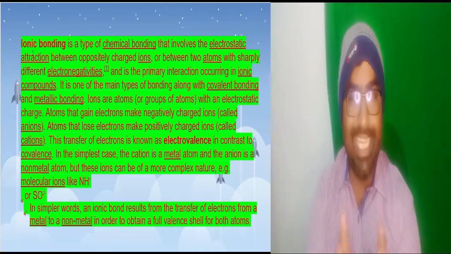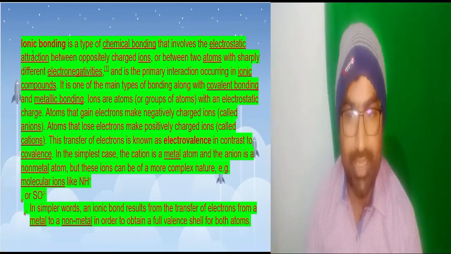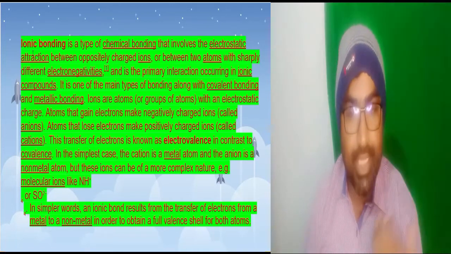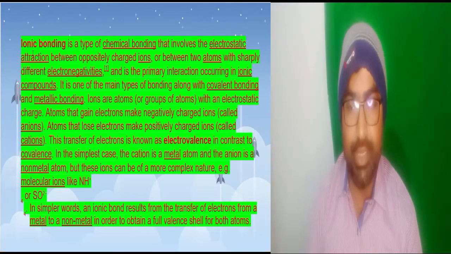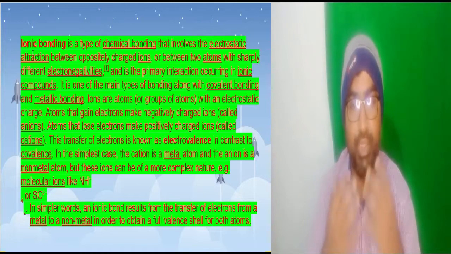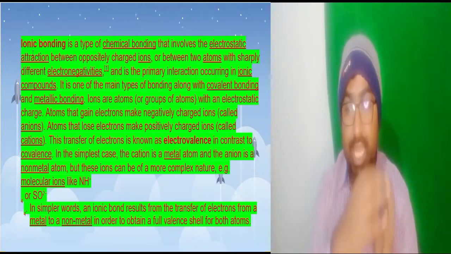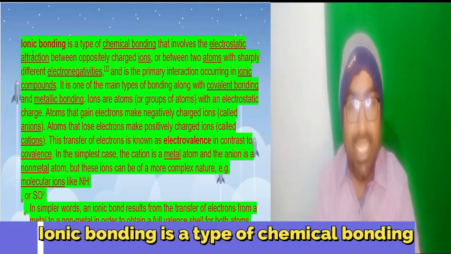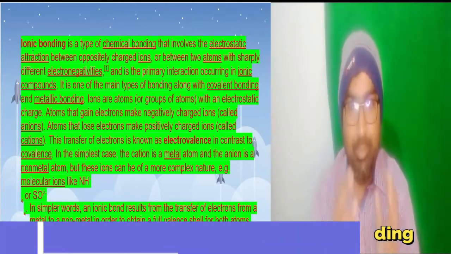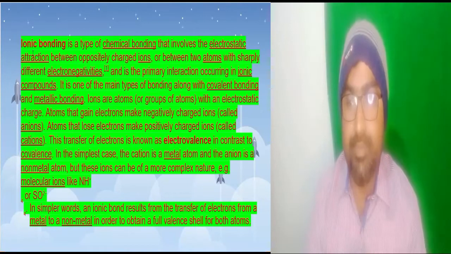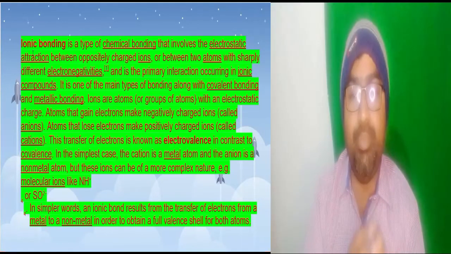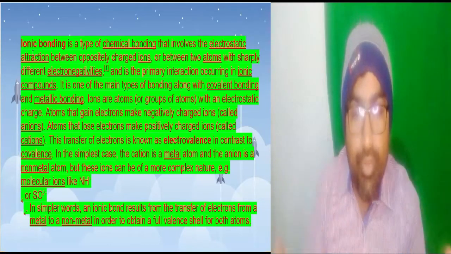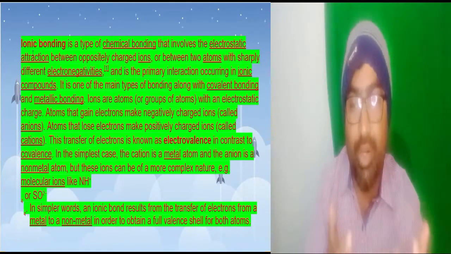Ionic bond is a type of chemical bonding that involves the electrostatic attraction between oppositely charged ions between two atoms with sharply different electronegativities, and is the primary interaction occurring in ionic compounds. It is one of the main types of bonding along with covalent bonding and metallic bonding.